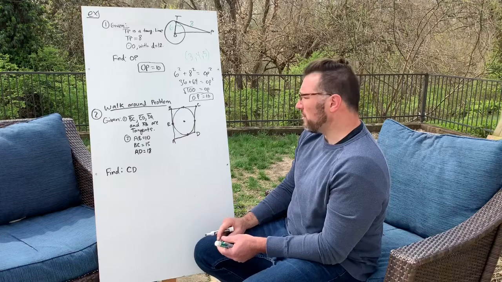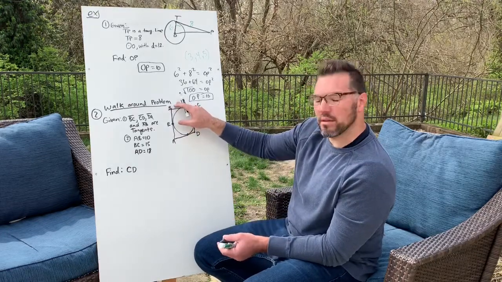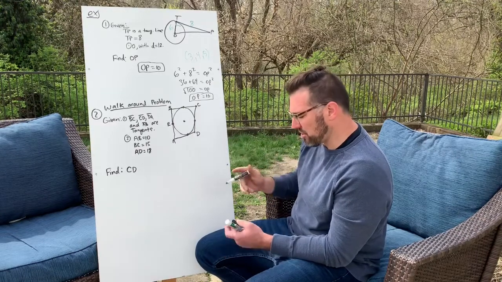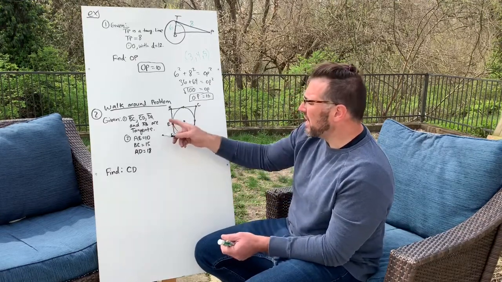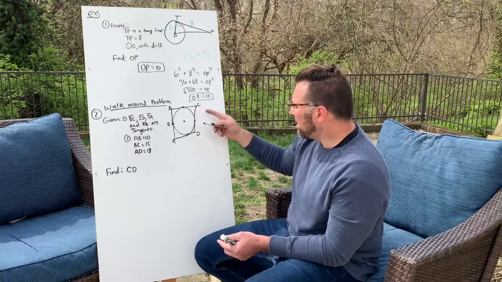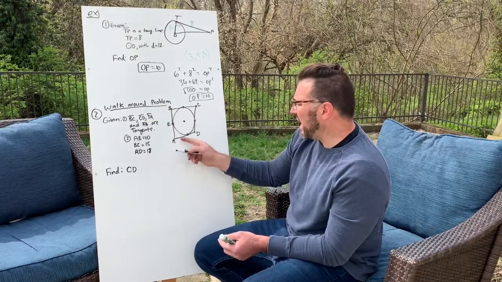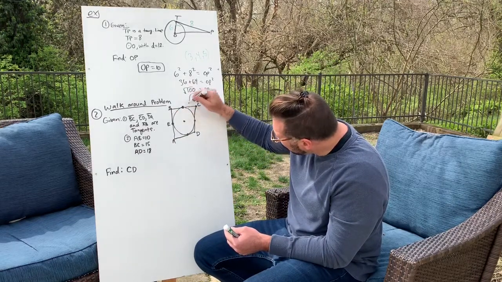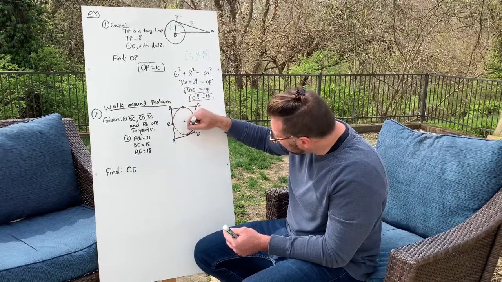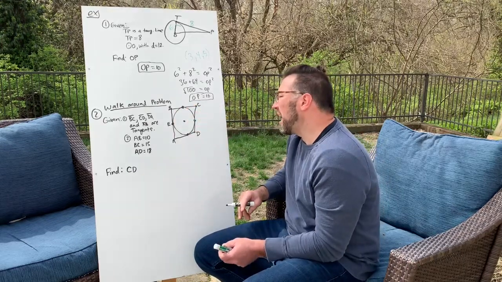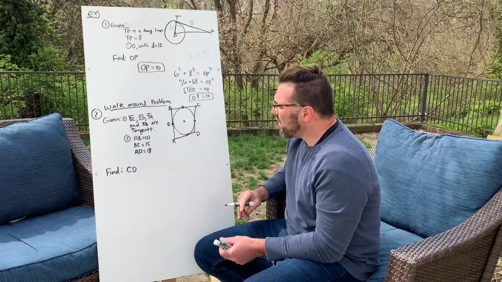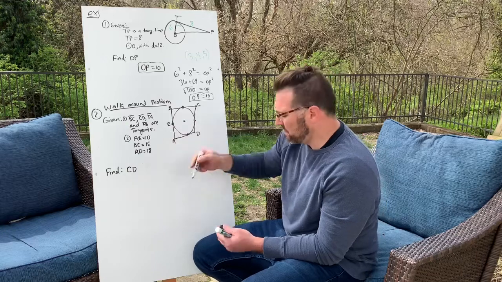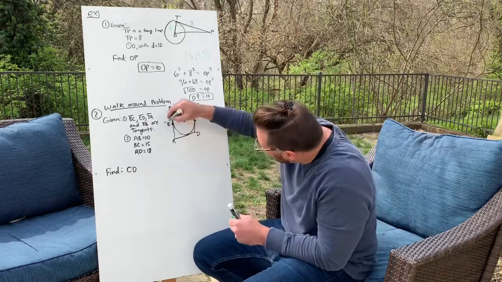Another type of problem is what the book calls a walk-around problem. And here's why. Let me just show you the setup first, all right? What's given? You know that BC here, CD, DA, and AB, you know they're all tangent lines, which means that all of these points here are points of tangency, right? Points of tangency. And, well, what else do we know? We know that AB is 10, okay? So this whole value AB is 10, all right?